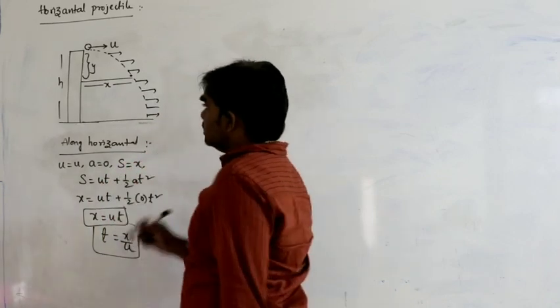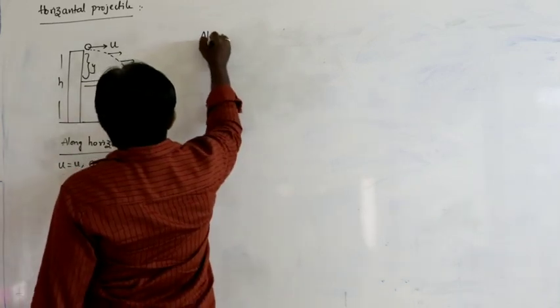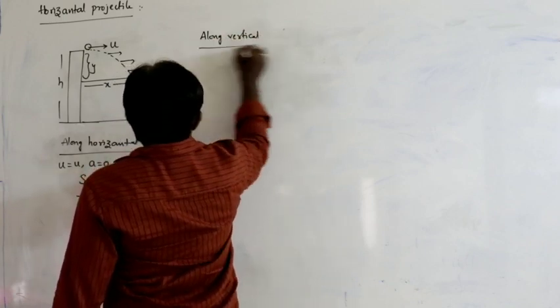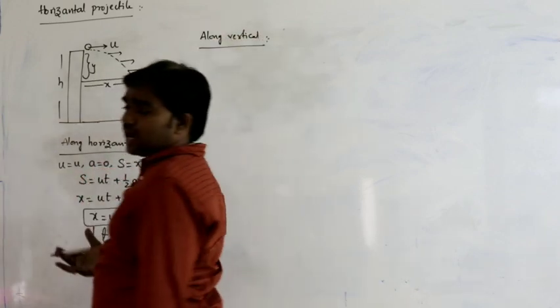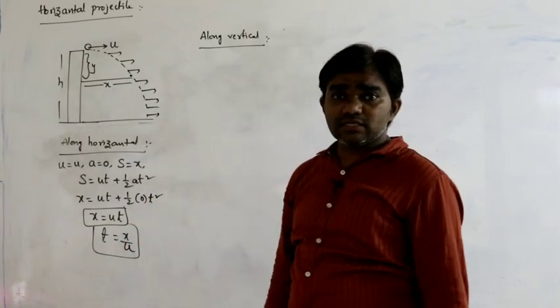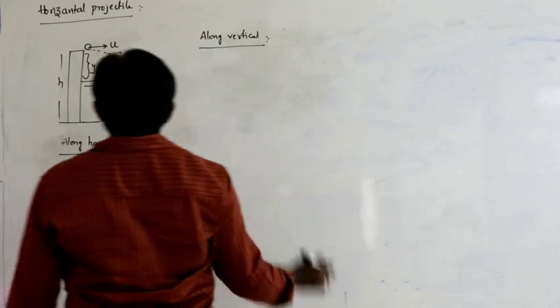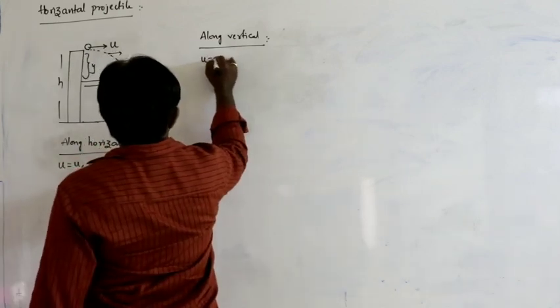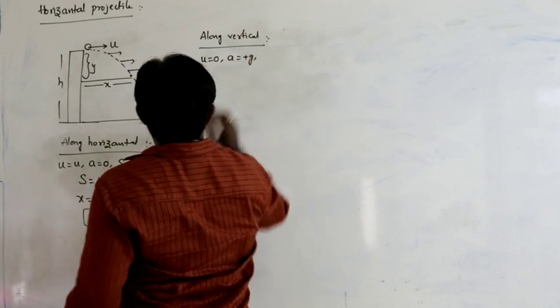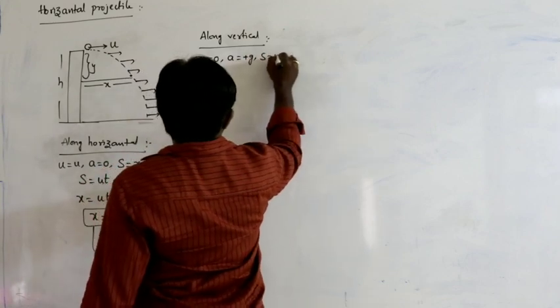Now, along vertical direction, what did we discuss already? The body acts as a freely falling body, which means initial velocity is 0, acceleration is plus g, and distance travelled by the body is y.